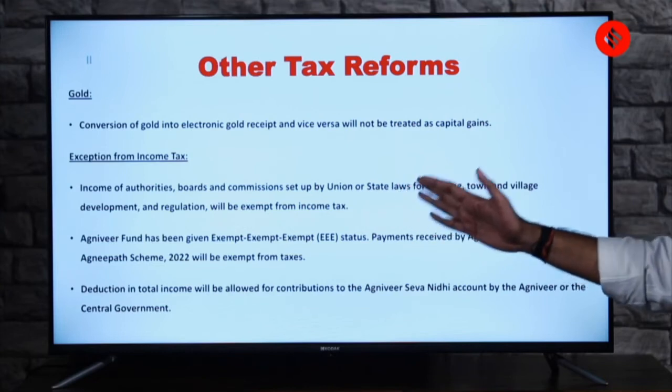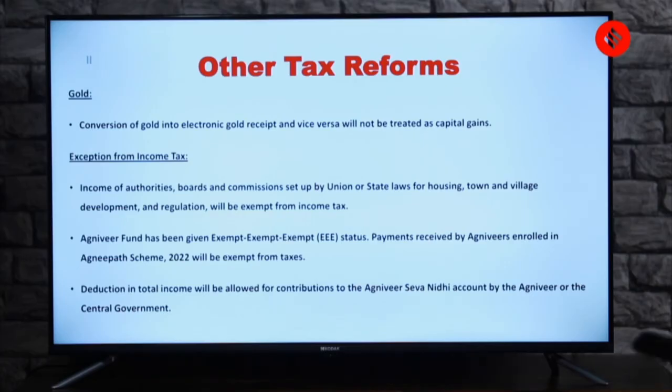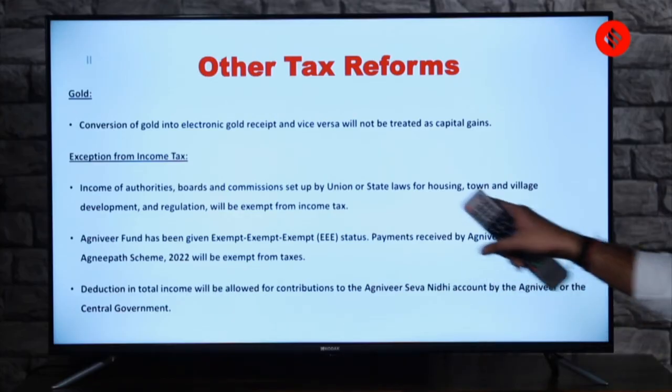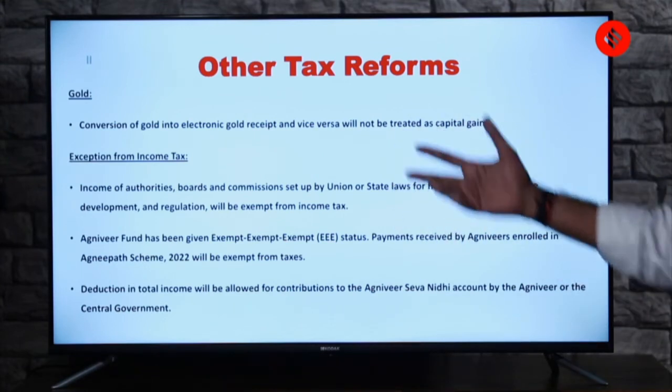So the Agniveer fund has been given exempt or EEE status. What is EEE status? It's an interesting way to write it like this. Maybe it has some real meaning to it. Can you tell me what exempt status means? Maybe you can write in your comment box, engage with me and help me also to engage with you in this process. So exempt status to Agniveer fund. Payments received by Agniveers enrolled in the Agnipath scheme 2022 will be exempted from taxes. So these are certain exemptions, and there can be a direct question on exemption.